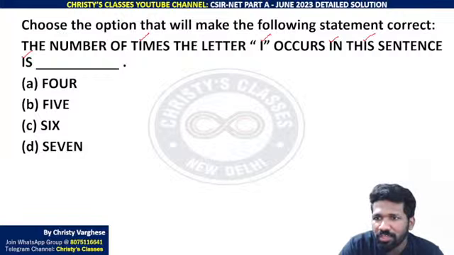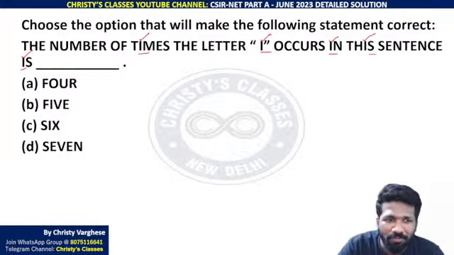1 2 3 4 5. 1 2 3 4 5 I's are there. And you got 5 as the answer. You took it, tick it, na. But CSIR is saying that don't write the answer, don't tick the answer. That 5 you have to write it in English.